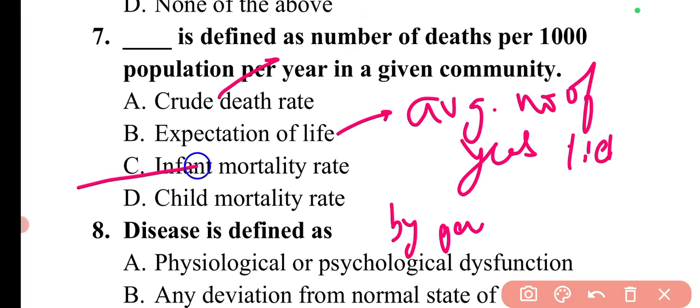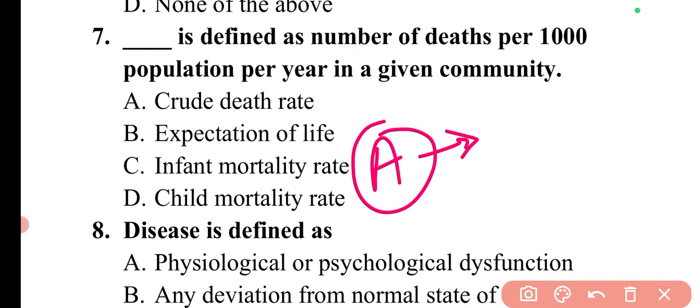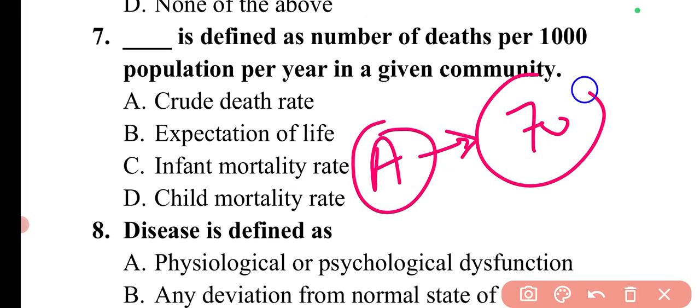If there are several mortality rates for a particular time, and specific mortality rates are applied, then what is the average number of years a person can live? For example, in a country A, the majority of people live for 70 years. This is the average time period of a person to live on this earth. So this is the expectation of life.